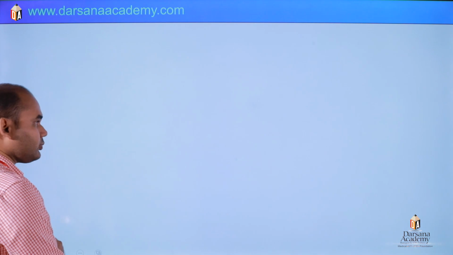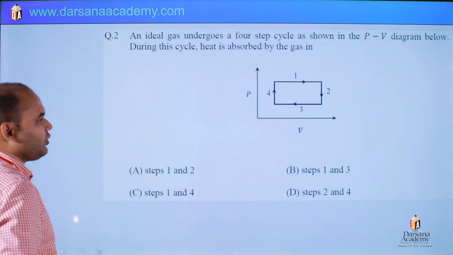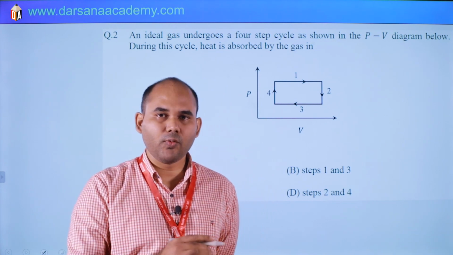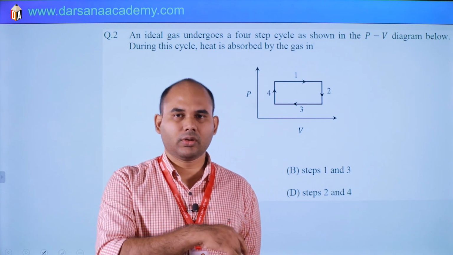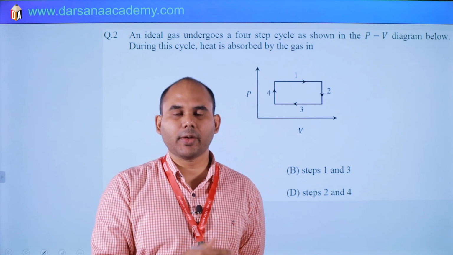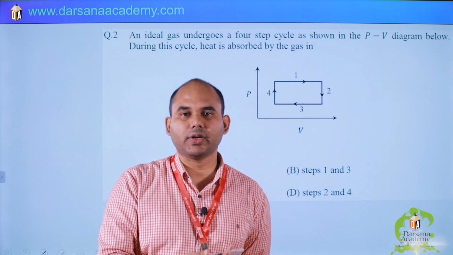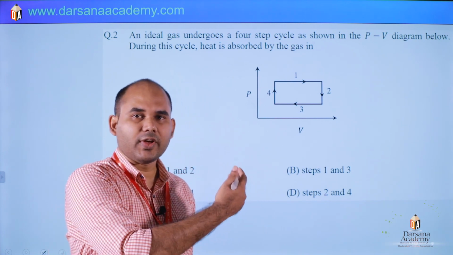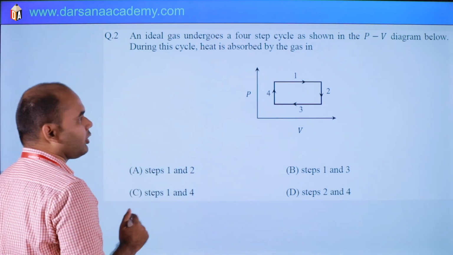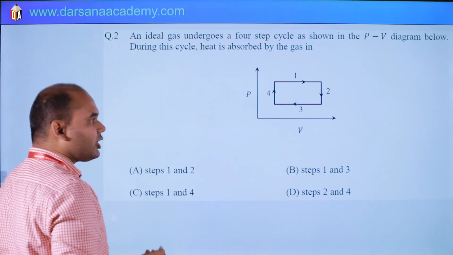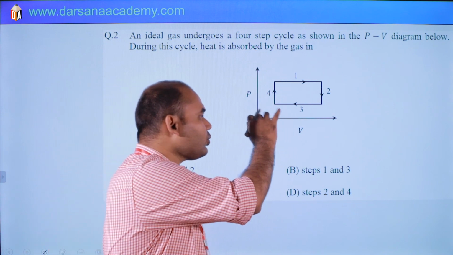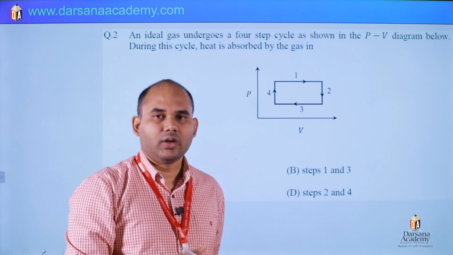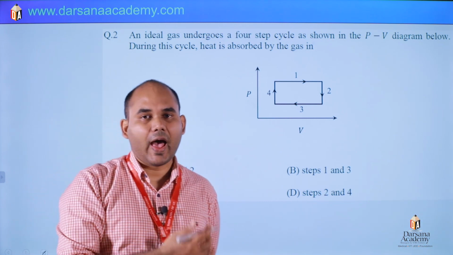So next. This is also a very simple question. You can analyze in this paper that if you solve well, the average level of questions is moderate, 40 to 50%, and this question is very easy, related to thermodynamics. This PV diagram is given and they are asking in which of the 4 processes, one or more than one, there is heat addition.